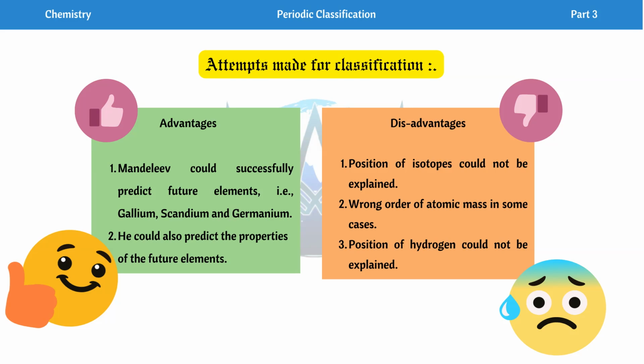cases. In some cases he placed elements in the wrong order of atomic mass, and he could not explain why. Number 3, the position of hydrogen could not be explained. He could not answer why hydrogen was placed in the position allotted to it, and why it could not be placed elsewhere. This is why we do not accept Mendeleev's periodic table in the present time.